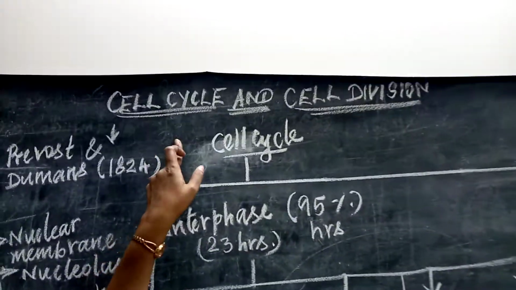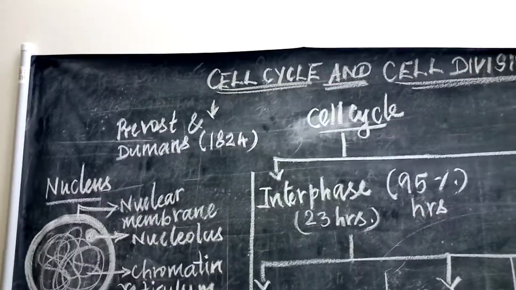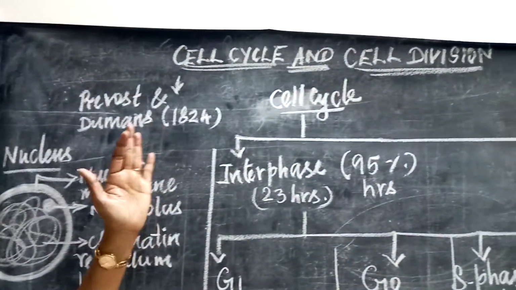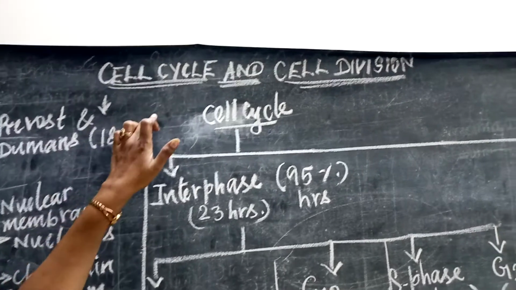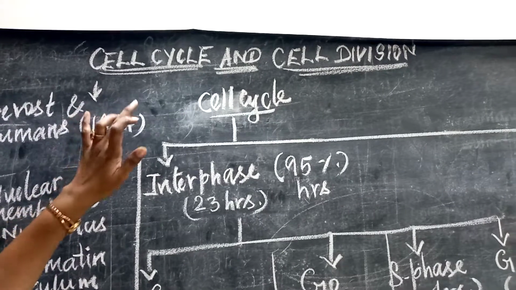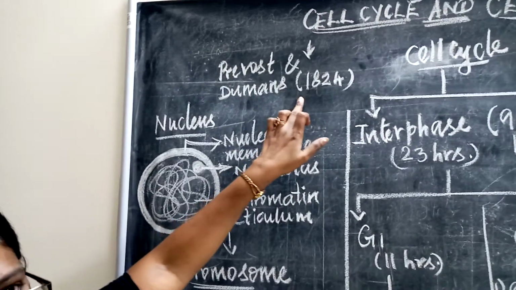What is meant by cell cycle? Cell cycle means production of a lot of cells. One cell undergoes cell division and it produces a lot of cells. That means multiplication of cells. So this is considered cell cycle. Continuously the cells are producing more and more. At first this was discovered by Prevost and Dumont in 1824.